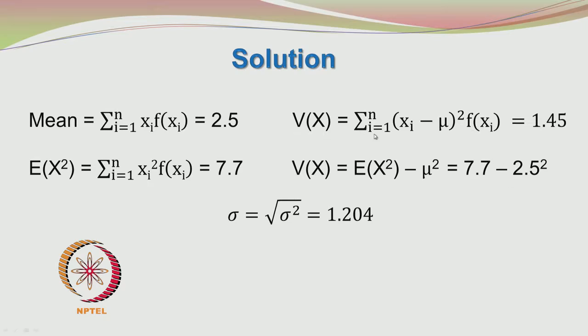Now, I have put variance of x is equal to sigma i equal to 1 xi minus mu whole squared into f of xi, that is coming to 1.45. When you cross check it, you can see that variance of x is again coming to 1.45. When we subtract mu squared from E of x squared, we get E of x squared as 7.7 minus mu squared 6.25. So, 7.7 minus 6.25 is 1.45. The standard deviation will be the square root of the variance, and square root of 1.45 is 1.204.